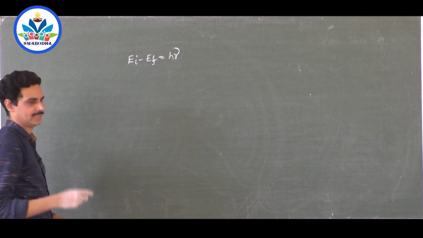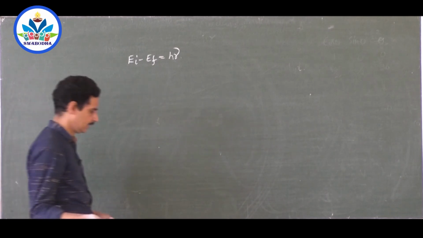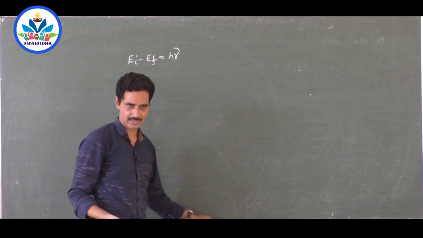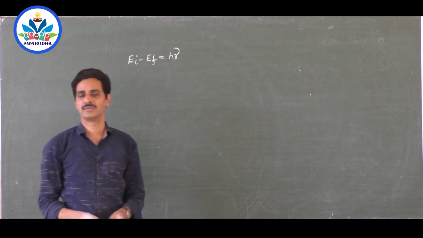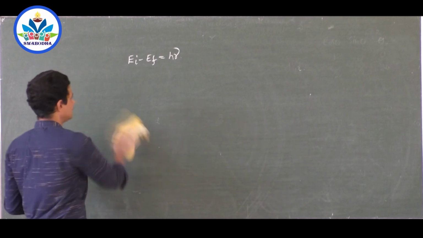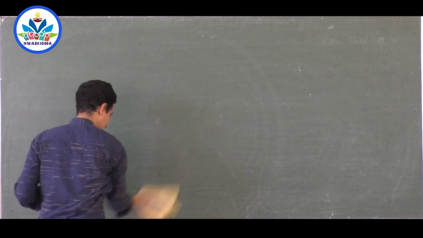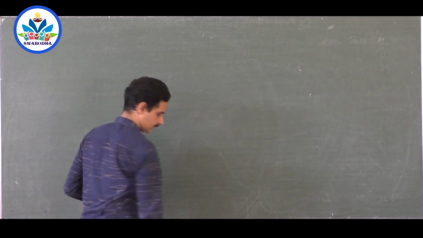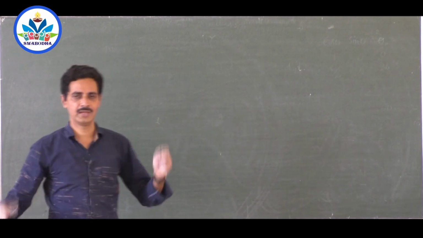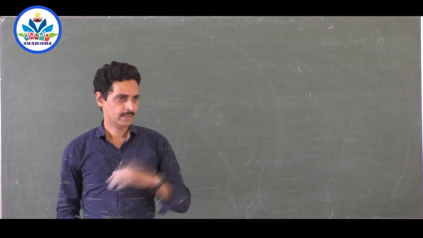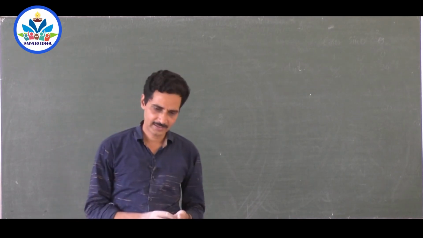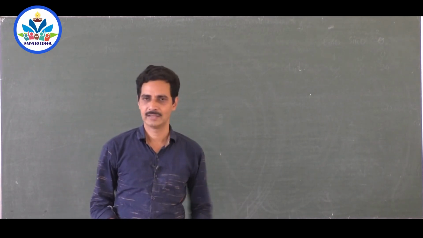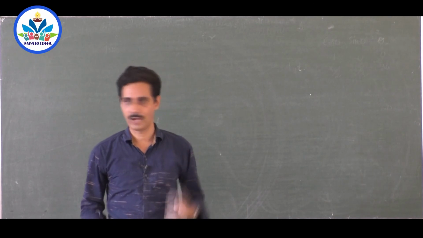And as long as an electron is in the non-radiating orbit, it doesn't lose energy, and the centripetal force is provided by the electrostatic force of attraction between the positively charged nucleus and the negatively charged electron. So Bohr gives a very good explanation, and the structure of atom is finalized. There is a central part called nucleus, and there are electrons revolving around the nucleus.